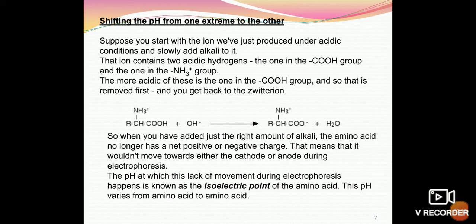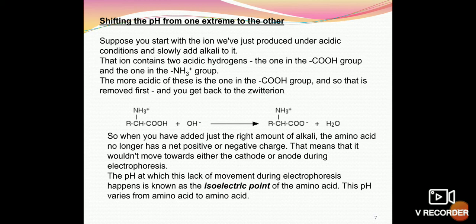So when a positive or a negative charge has been formed from the amino acid by the addition of alkali or H ions, it will be converted again into a zwitterion on addition of an exact amount of the alkali.